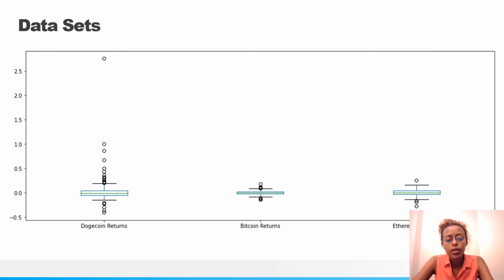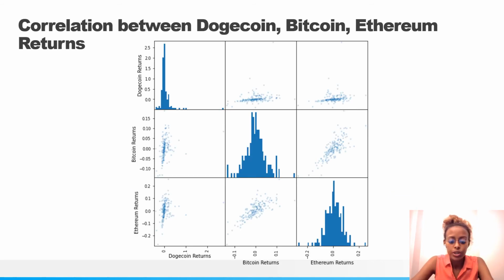We then used box plots in order to see the daily percentage, and we can see that the daily percentage of Doge is way more spread out than Bitcoin and Ethereum, which also shows that Dogecoin is more volatile than the other two. We can continue using this in order to see the correlation between these cryptocurrencies on their daily returns.